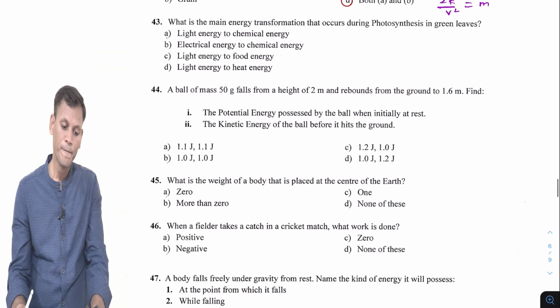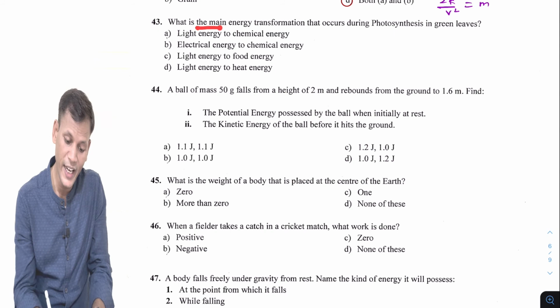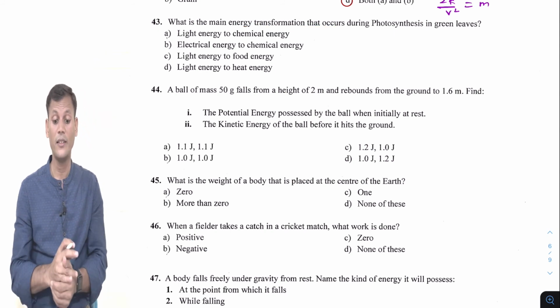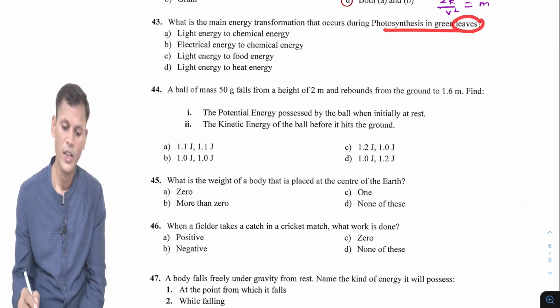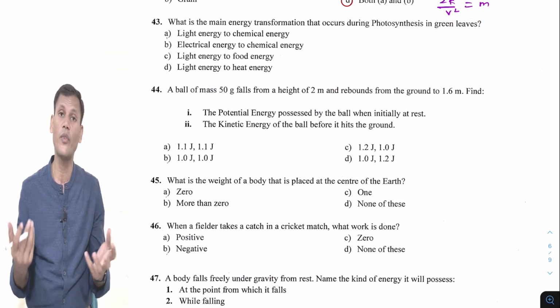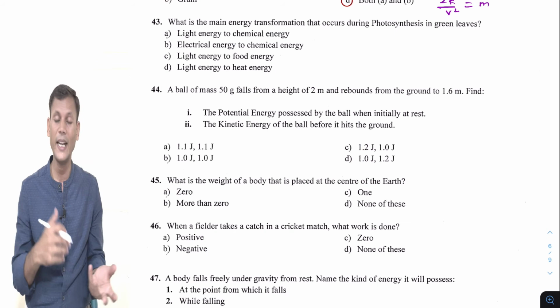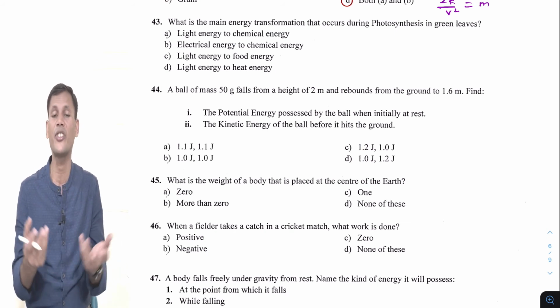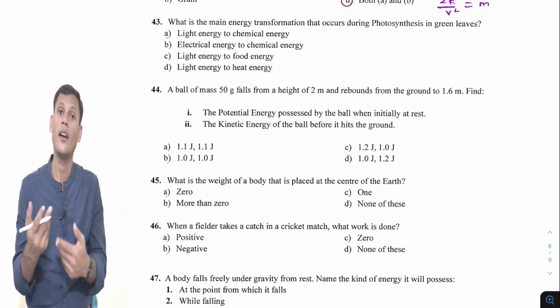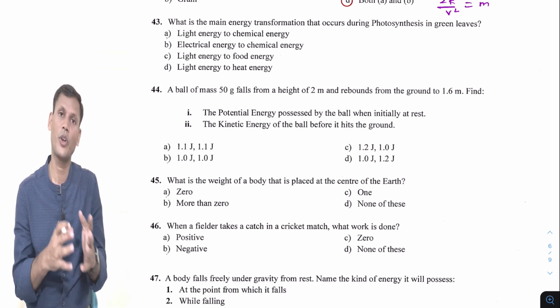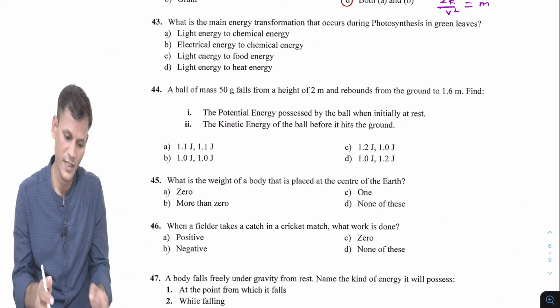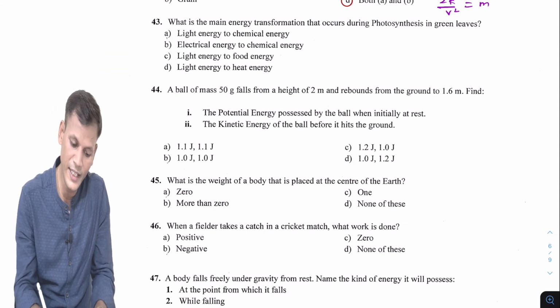Question number 43. What is the main energy transformation that occurs during photosynthesis in green leaves? So what happens in photosynthesis? Plants use the light energy to convert it into chemical energy as their food. Plants make their food by the process of photosynthesis. So they convert the light energy into chemical energy.